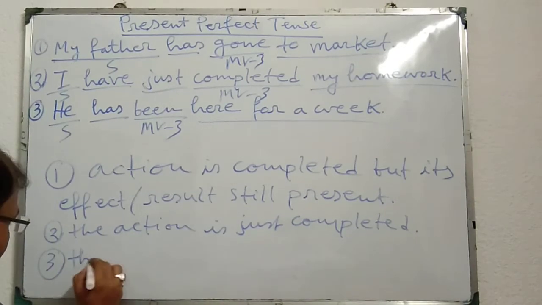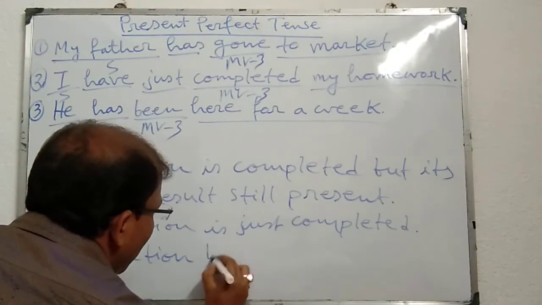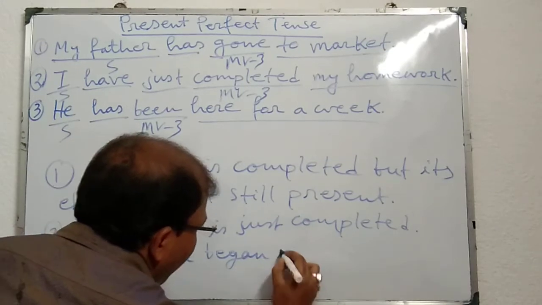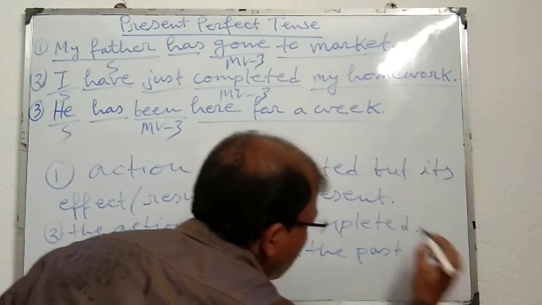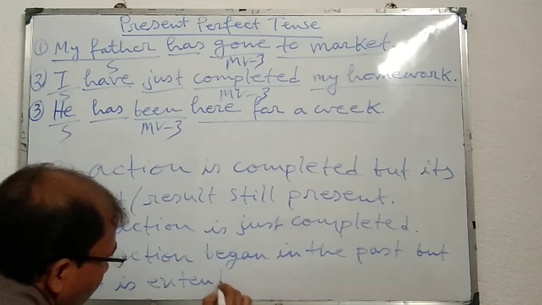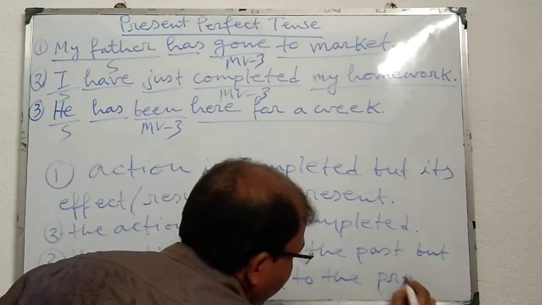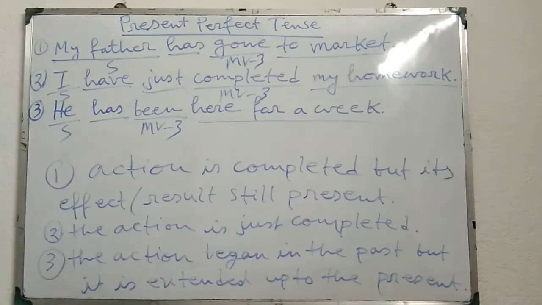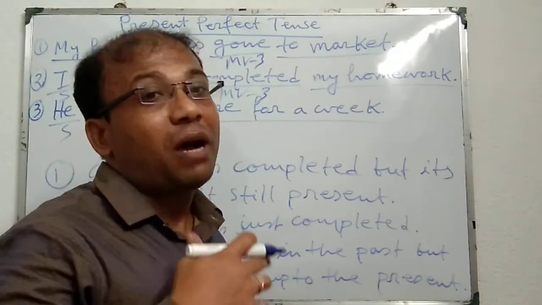In the third sentence, the action started or began in the past but it is extended up to the present. And all these three sentences are in present perfect tense.